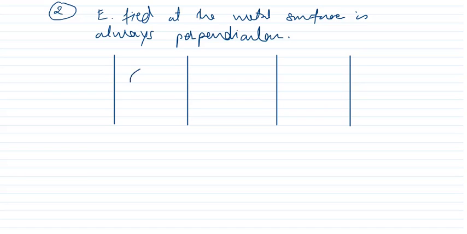Now suppose a spherical object is placed and this one is metal. This is also a metal.